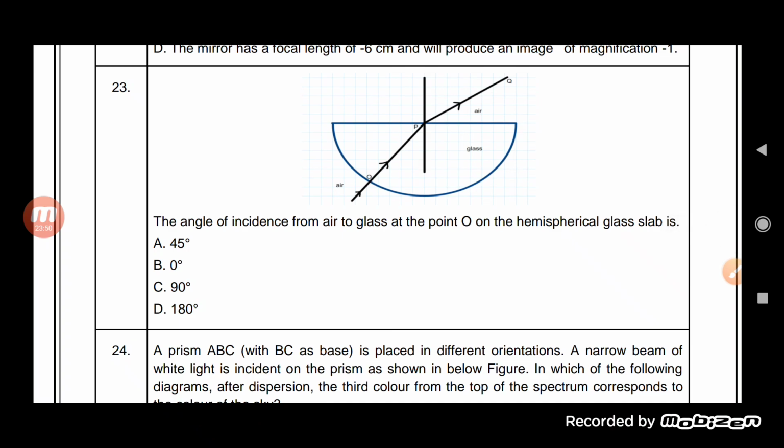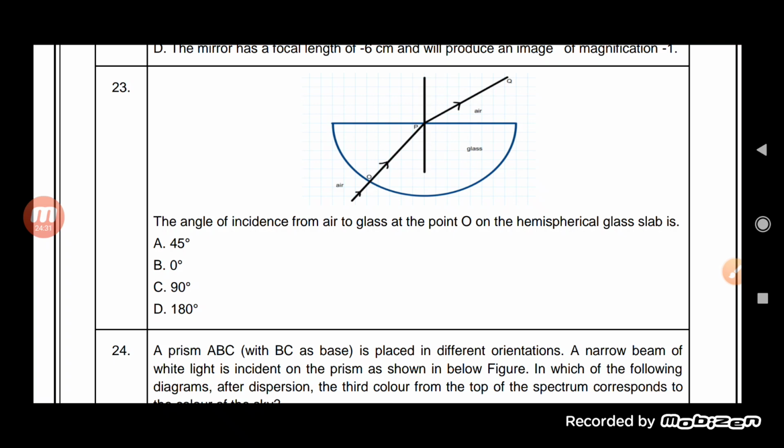Now you can see here, the angle of incidence from air to glass at a point O on a hemispherical glass slab. Now see here, it is from air to glass at point O on a hemispherical glass slab.